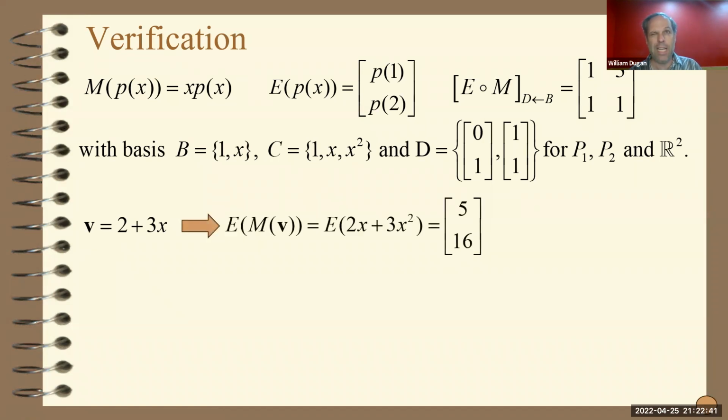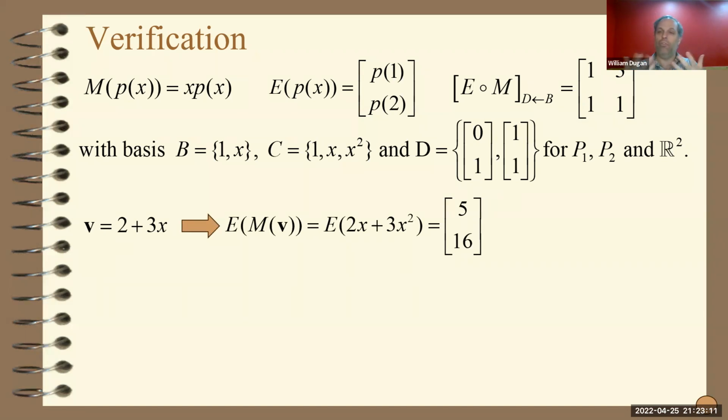So then I take E composed with M of that. So it's E of M of v. So M of v, if you remember, all we do is take the polynomial and multiply by x. So that'd be 2x plus 3x squared. Then I take E of that, and E of that is I take the polynomial and I evaluate it at 1, and I evaluate it at 2, and that would be the vector. So the image of this vector under the transformation E composed with M is the vector 5, 16.